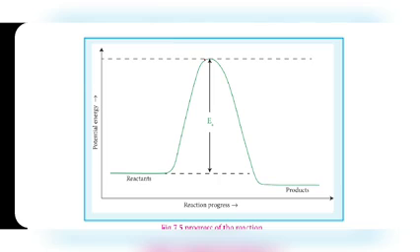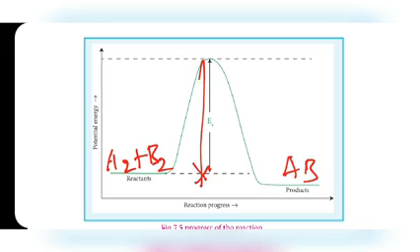So the colliding molecules that contain at least this amount of energy can easily reach this peak and convert into product. The colliding molecules that do not possess this minimum energy cannot convert into product. So all collisions will not lead to the product. Only the molecules that contain minimum energy, those colliding molecules only are converted into product.